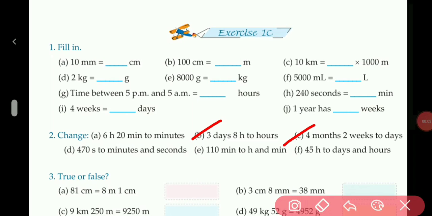In B part, 3 days, 8 hours into hours. Because 1 day contains 24 hours, so first you have to multiply 3 days into 24 to convert into hours. Then we will add 8. You will get the answer.